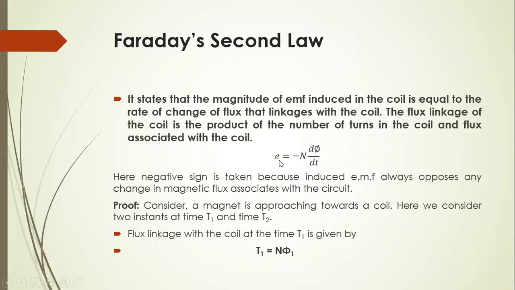So the induced EMF is equal to minus N d phi by dt. The negative sign represents that the induced EMF always opposes any change in magnetic flux associated with the circuit.